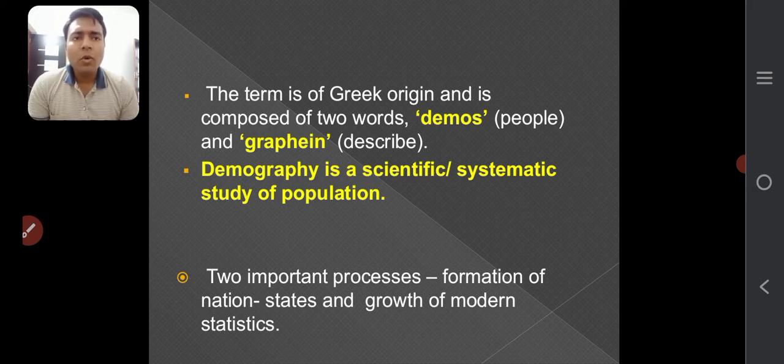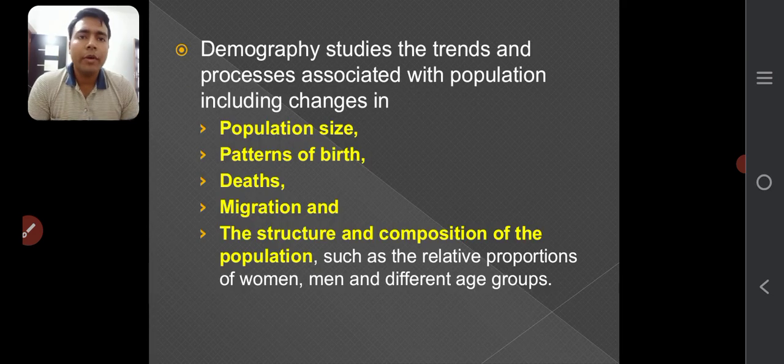Now we know the definition of demography. Demography has come from two words: one is demo and the second one is graphian. It is taken from the Greek words demo and graphian. So it describes the systematic study of the people, about the population. So let's see the further point.